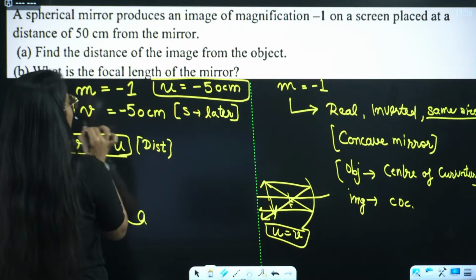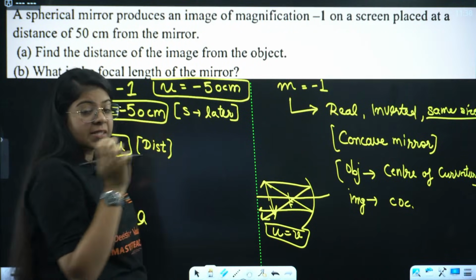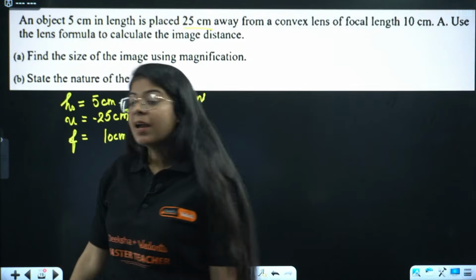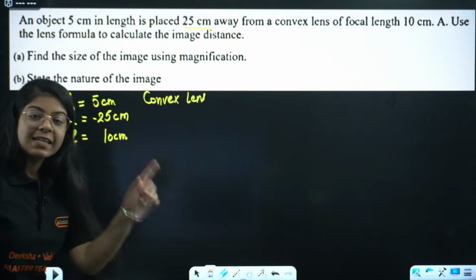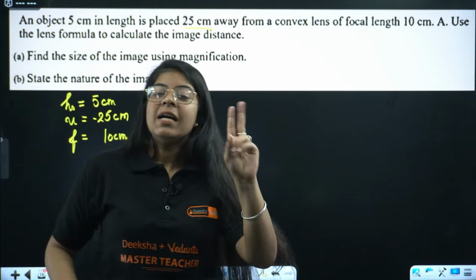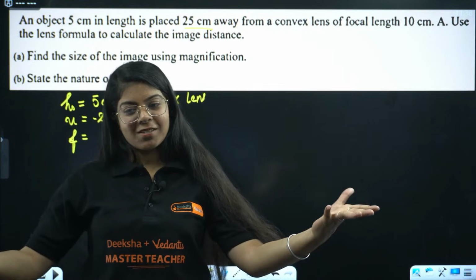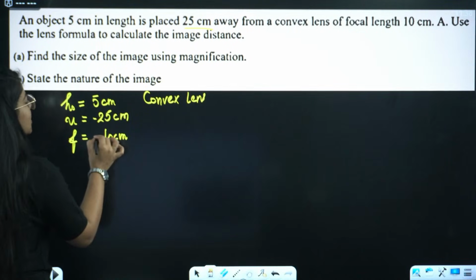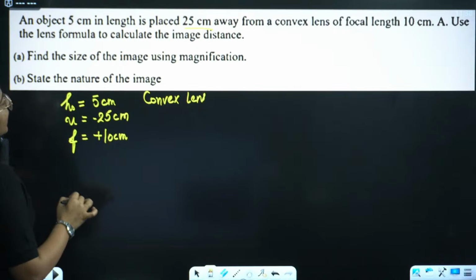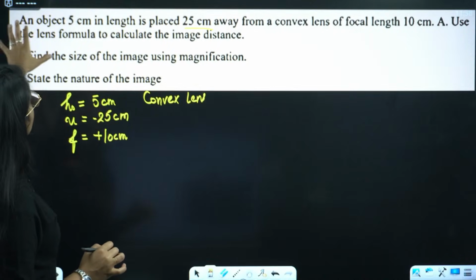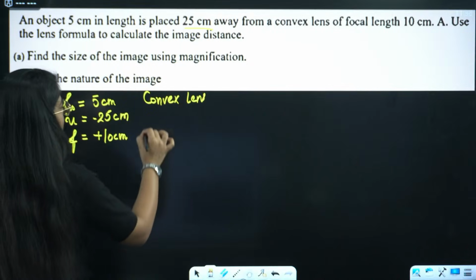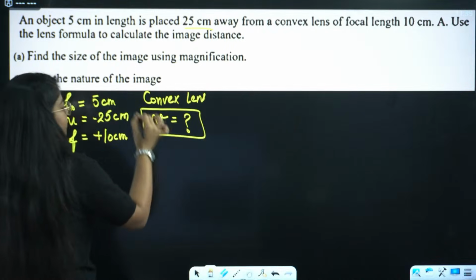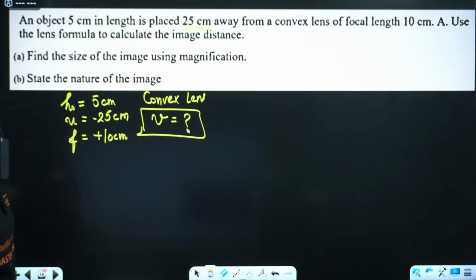Now solve it. Let me know what is your focal length if both signs are negative. Everyone is saying positive. Very good. For a convex lens as well as a convex mirror, the sign of focal length will be positive. So be positive, always be like a convex lens. Great. Now we have to use the lens formula to calculate the image distance. We have to find V. Can you guys solve this using the lens formula?